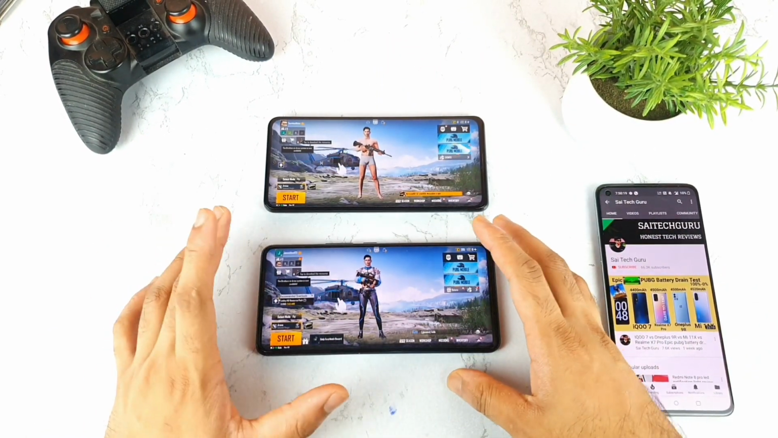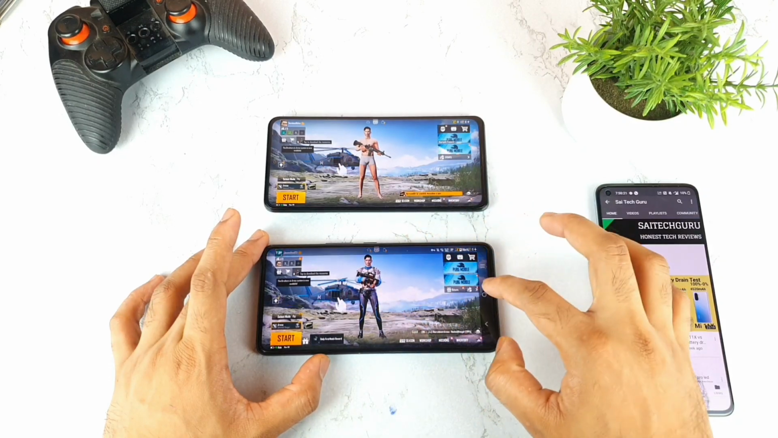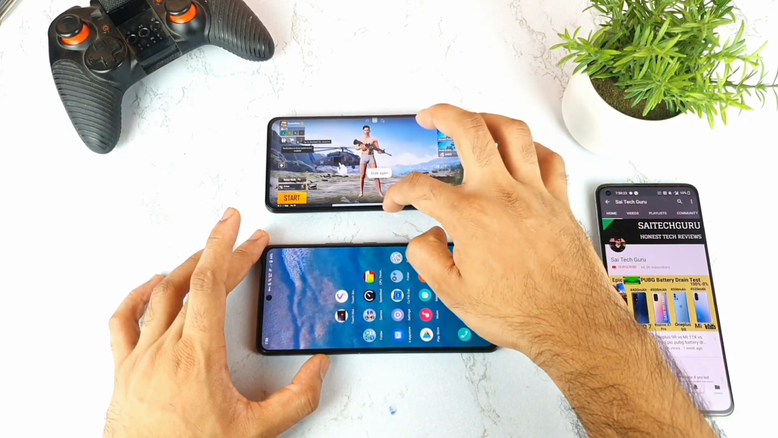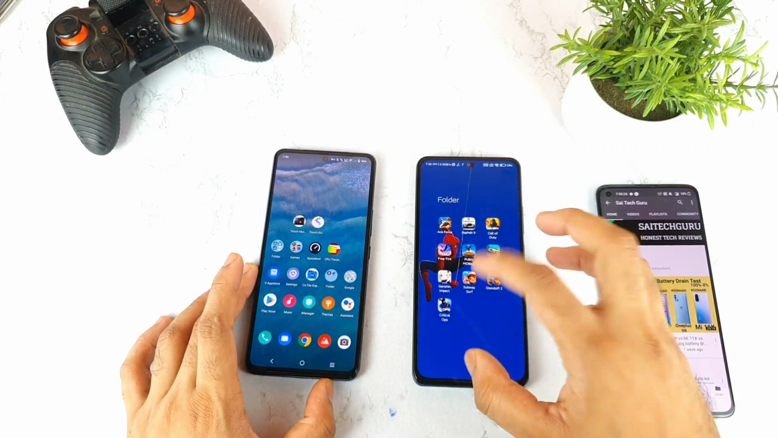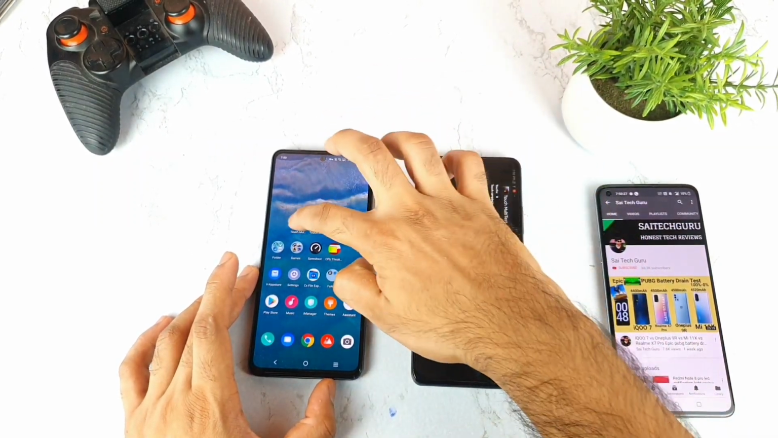And let's see friends which phone will have the better touch sampling rate. First let me show you the application, just to be clear which phone has what type of touch sampling rate. This is the application which I'll be using.